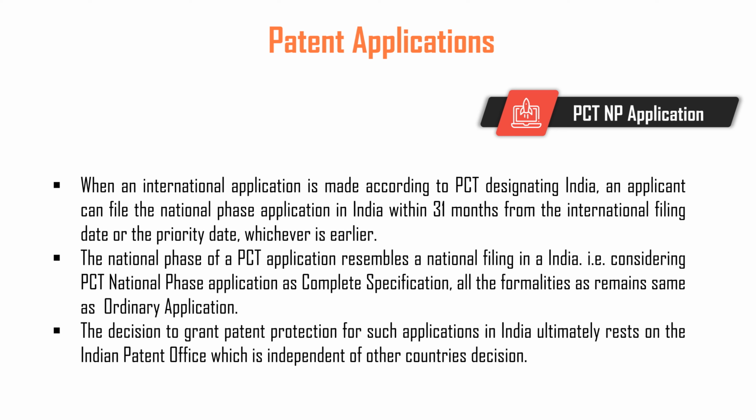The applicant has to file the national phase application in India within 31 months from the priority date or international application date, whichever is earlier. For the national phase application, the title, description, drawings, abstract and claims as filed in the international application under PCT shall be taken as a complete specification. All other formalities that are required for filing and processing an ordinary patent application shall apply to a national phase application.